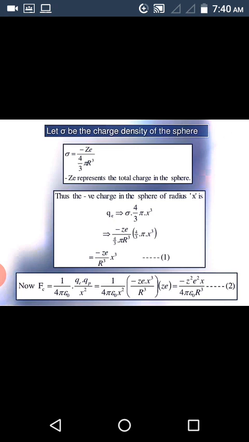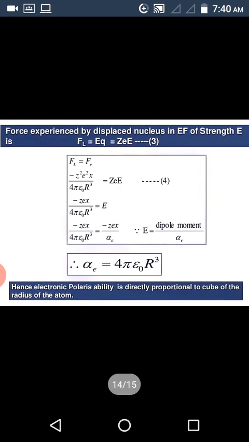Substitute the value of this Q_E. Therefore, this is equal to 1 by 4 pi epsilon naught x squared into minus Ze x cubed by r cubed into the charge of the nucleus, plus Ze. Therefore, F_C is minus Z squared e squared x by 4 pi epsilon naught r cubed. Next, the force experienced by the displaced nucleus in an electric field of strength E is F_L equal to E into Q, that is equal to Ze into E.